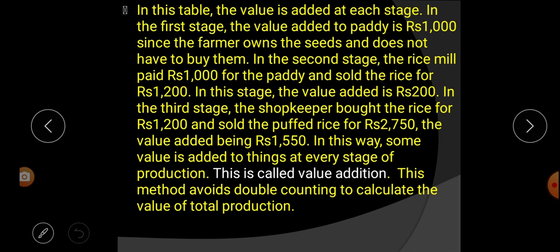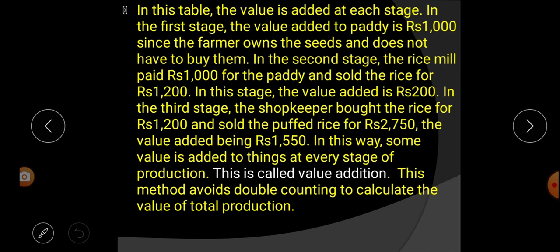In the second stage, what did we see? The rice mill owner purchased the paddy for 1000 rupees, then he sold it for how much? 1200. In this stage, the value added is how much? Rs 200 was added, because he purchased paddy for 1000 rupees, then after converting it into rice, he sold it for 1200. That means how much value did he add? 200.